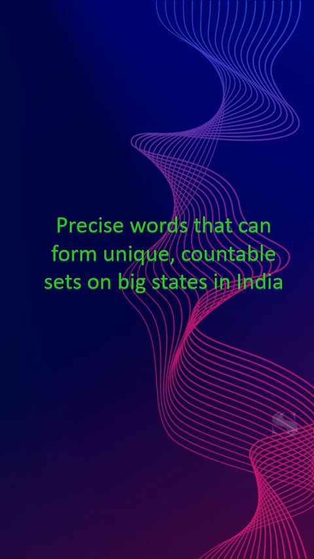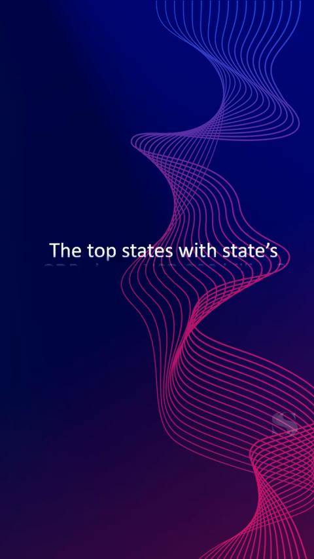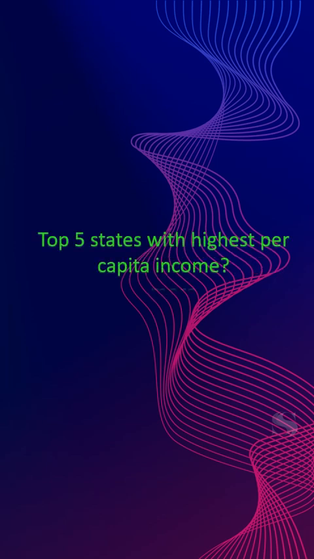Here are 3 precise sets on the big states that enable a specific count of the states. The top 3 states in India by their geographical area, or the top states with state GDP above USD 200 billion? Or top 5 states with highest per capita income? More. These are countable.